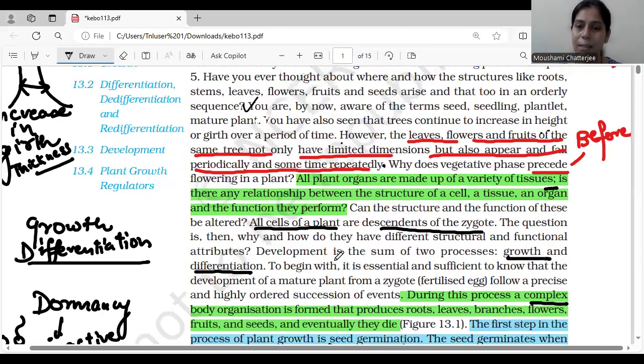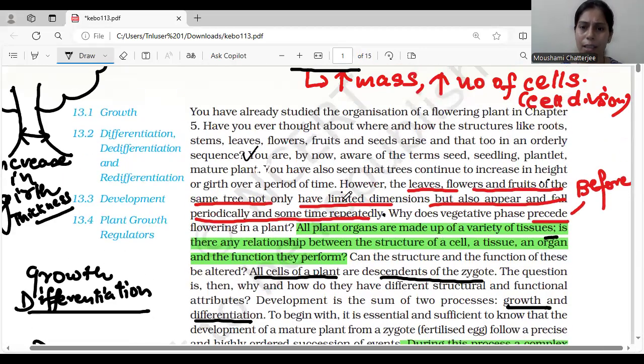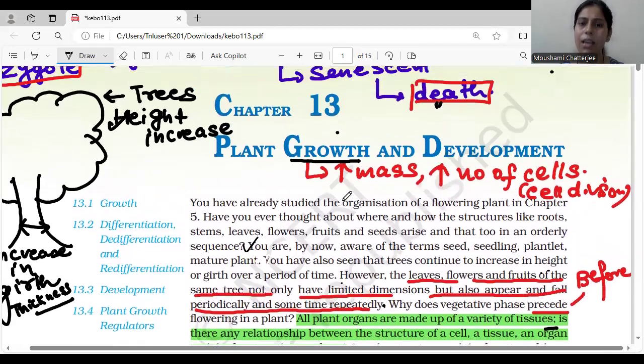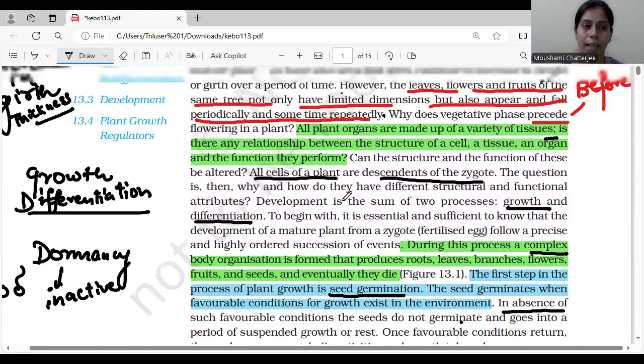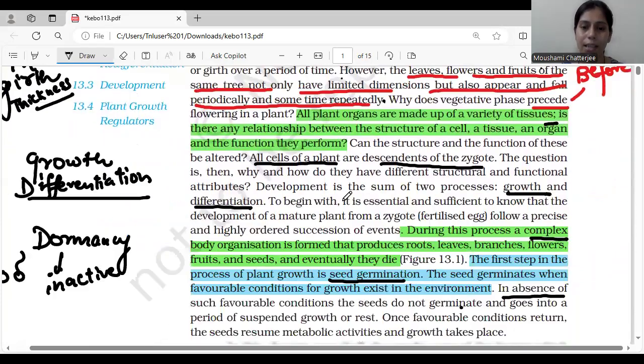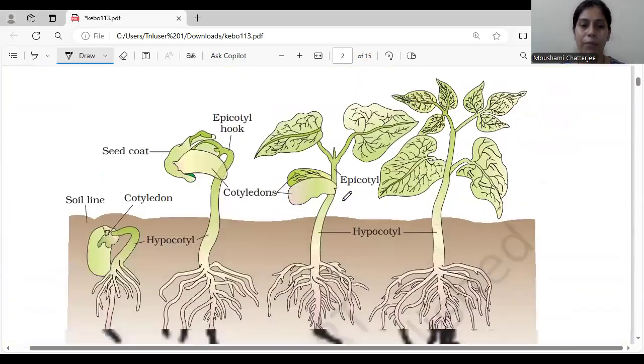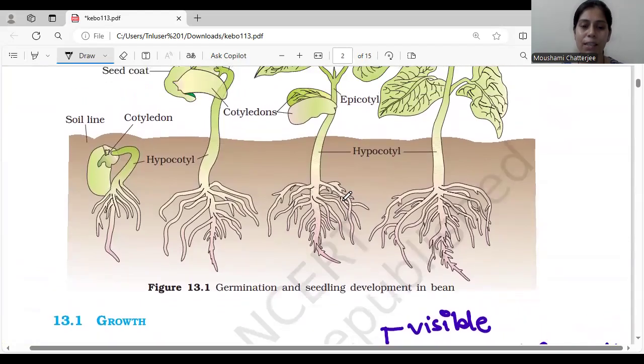Let's understand the other part of this particular chapter. Now, when we talk about growth, what are we talking about? We need to understand what is development, what is growth. Let's understand this topic in detail. All right. So let's go ahead. Now, this is the picture of germination and seedling development in beans.